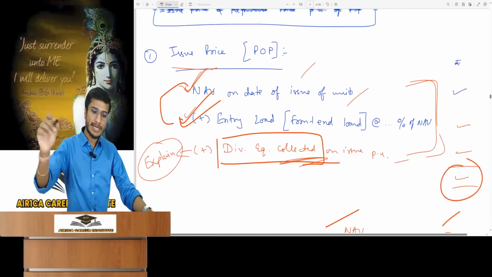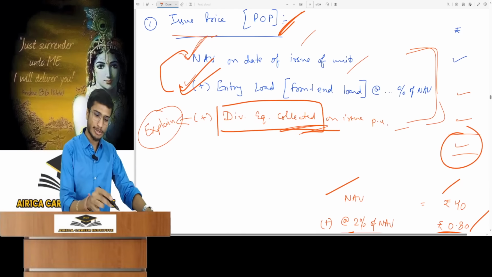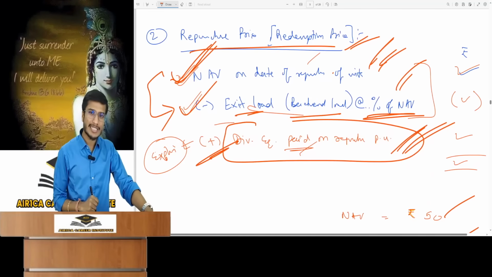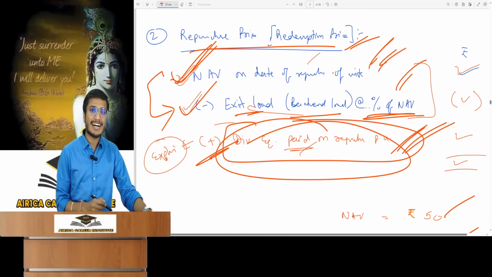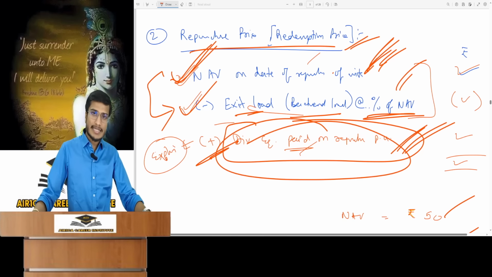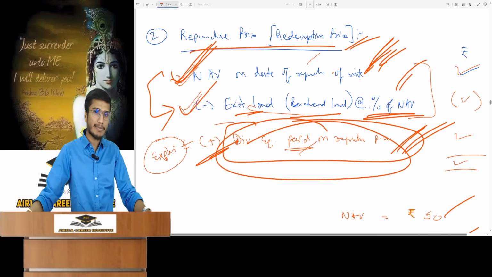Sir, at the time of issue, during collection, the dividend equalization was being added. At repurchase, dividend equalization should be subtracted? You see, our logic is not based on memorization. Adding there and subtracting here is not how it works. This is a payment. This repurchase price is also a payment, and these payments are added. So that's the whole concept I explained about issue price and repurchase price.